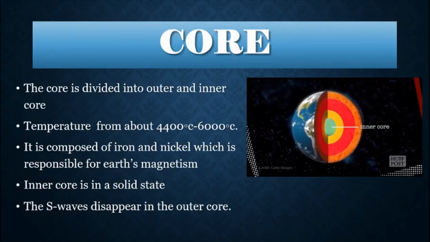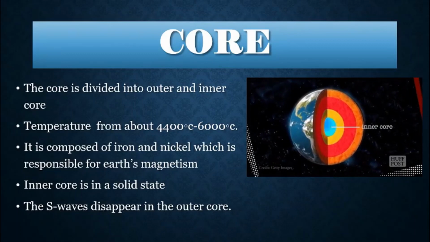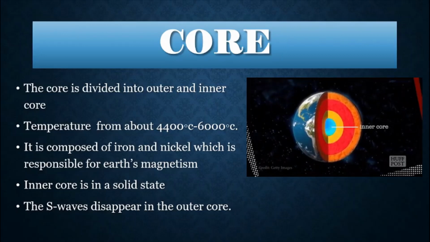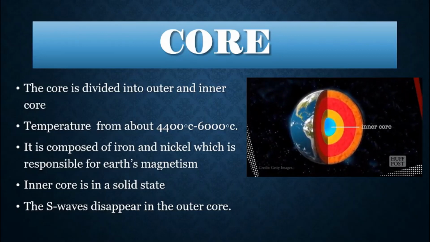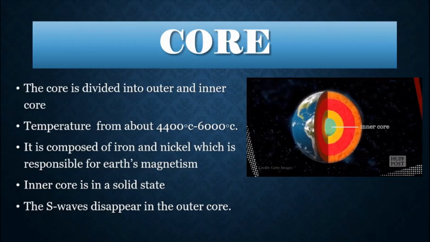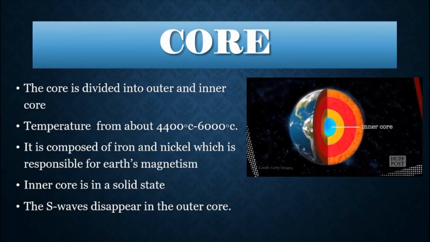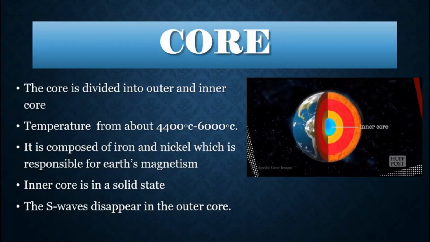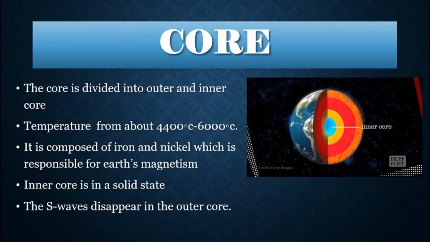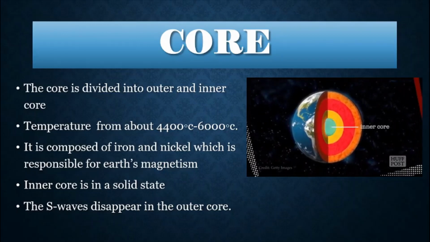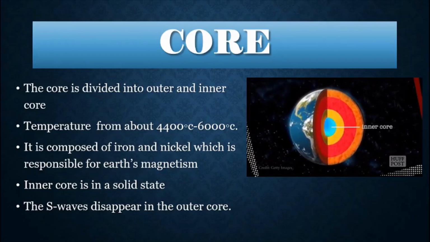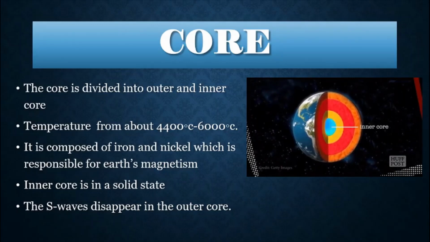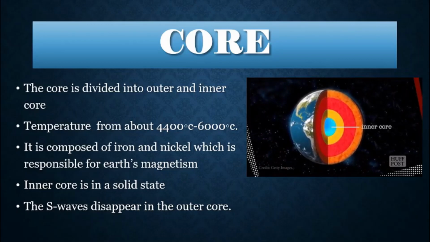Now the core is the most inaccessible part, lying at the center of the earth. Inaccessible means a place where it is very difficult to reach. The core is the densest part of the earth and it is about 7,000 kilometers in diameter. Now the temperature ranges from about 4,400 degrees Celsius to about 6,000 degrees Celsius. That is, the temperature in the core is extremely high.